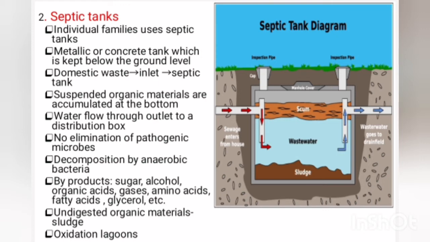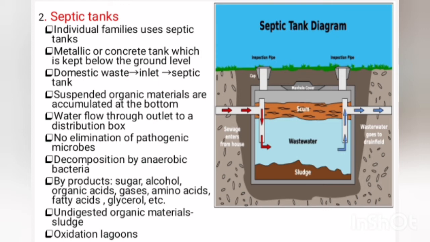The organic materials present in the sewage are decomposed by anaerobic bacteria and produce sugars, alcohols, amino acids, fatty acids, organic acids, and gases like hydrogen, hydrogen sulfide, methane, and carbon dioxide. The undigested organic materials are called sludge.